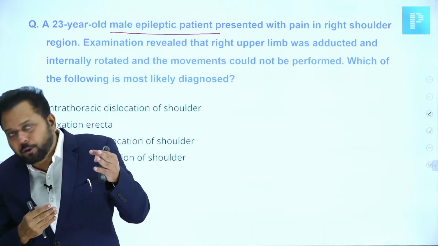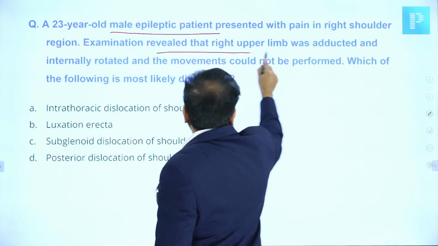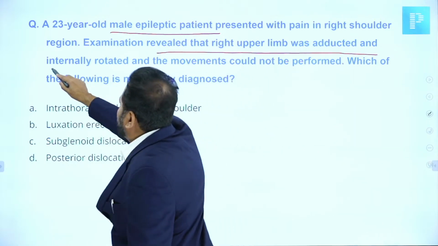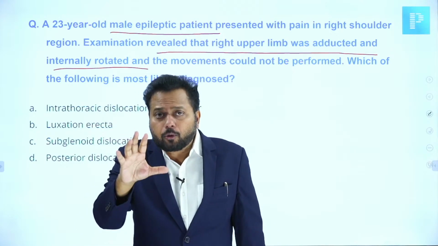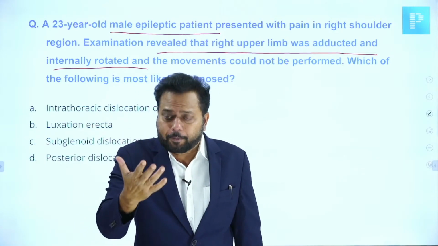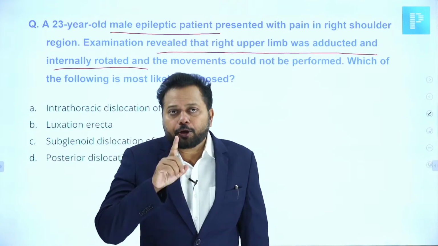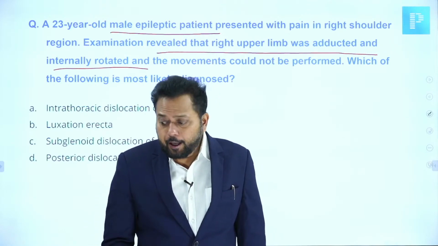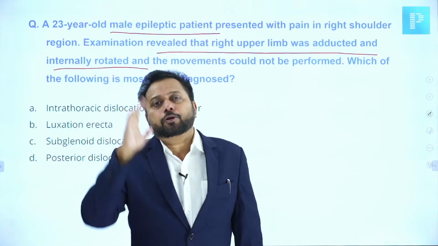The shoulder dislocation examination revealed right upper limb in adduction and internal rotation. I do not know what question they had asked, so I will tell you the explanation. If the shoulder is adducted and internally rotated like this, it should be posterior shoulder dislocation. If it is abduction and external rotation, then that should be anterior shoulder dislocation.